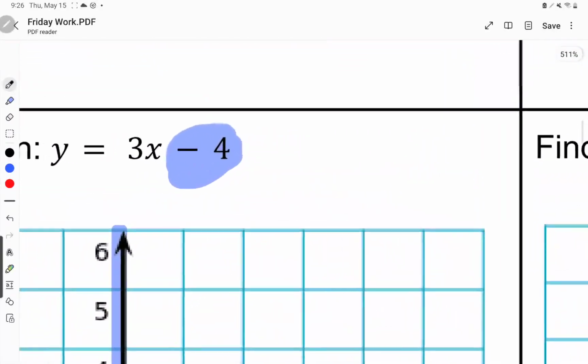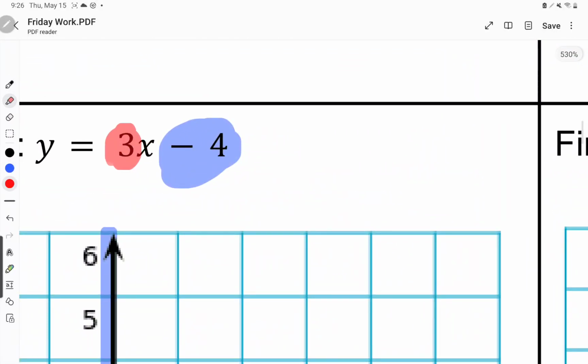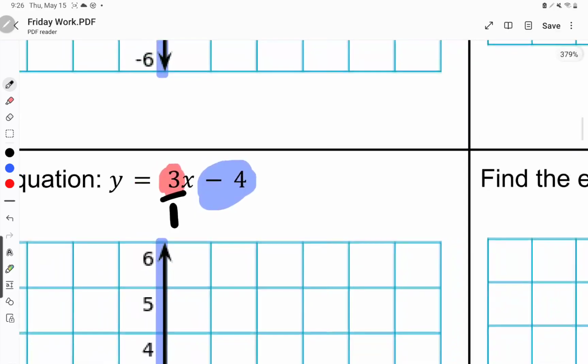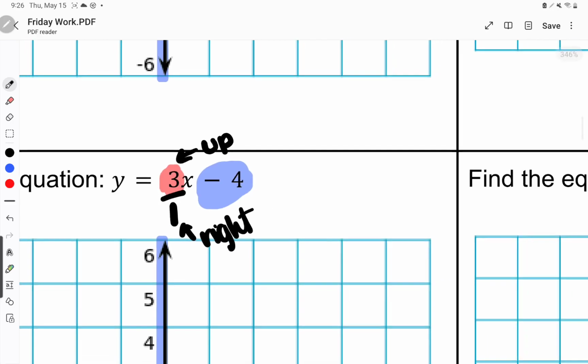Now, taking a look at our slope right here, we have to graph fractions. So how do I turn this into a fraction? I put it over 1. All right, based off of this, am I going up or down? Up and to the right. Okay, going up because it's positive.